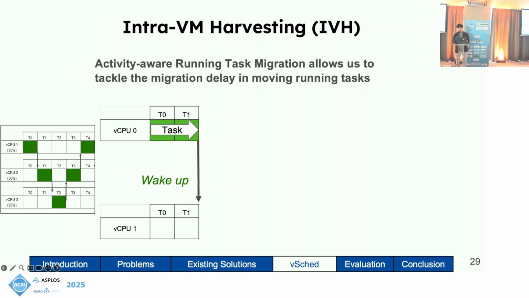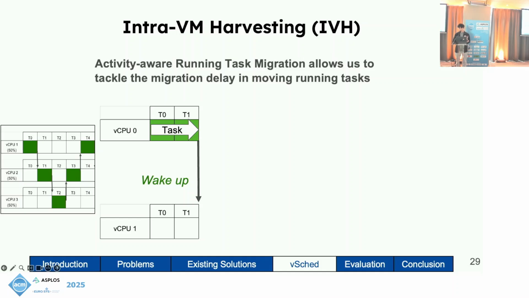One of them is the wake-up latency of a vCPU. When a task is migrated to a previously idle vCPU, the vCPU itself needs some time to wake up, and the task cannot run during this time. This eats away at the potential gains. We have developed something we call activity-aware migration to avoid the overhead of this wake-up latency. Here's an example of the process.